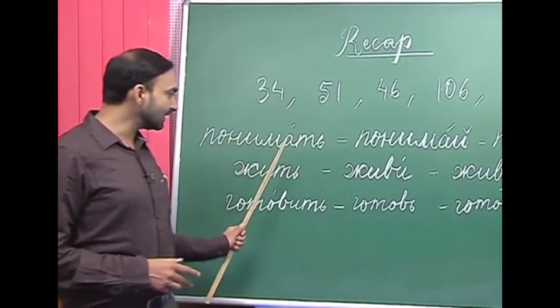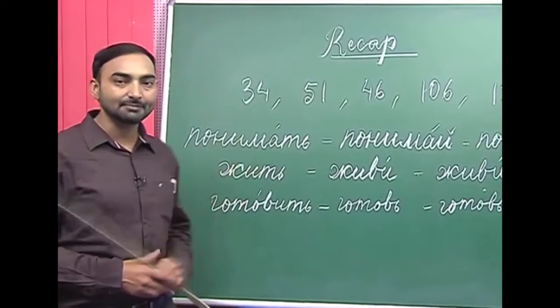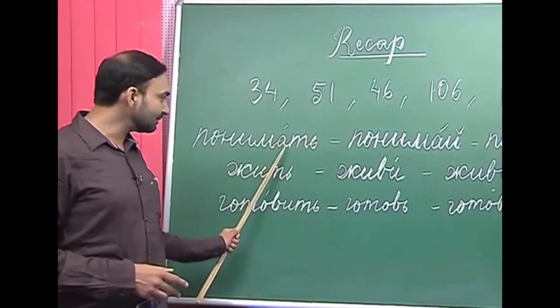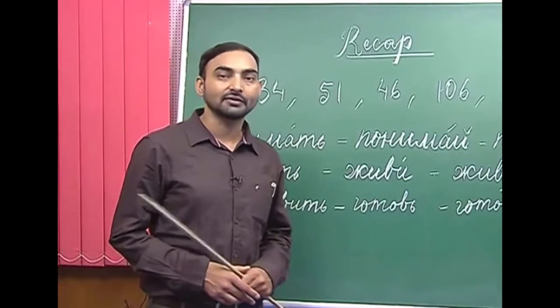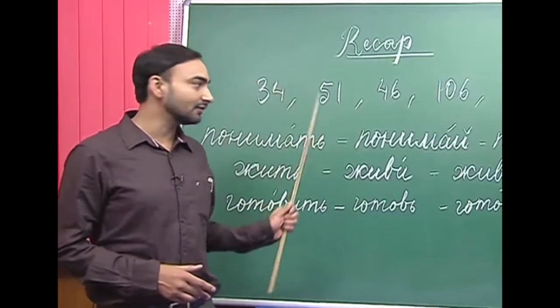And the next thing that you have to remember is the stem. Here the stem is panima, and panima ends with a vowel. So, if the stem ends with a vowel, then we add e kratkoe to the stem and we get the informal imperative mood form of the verb.